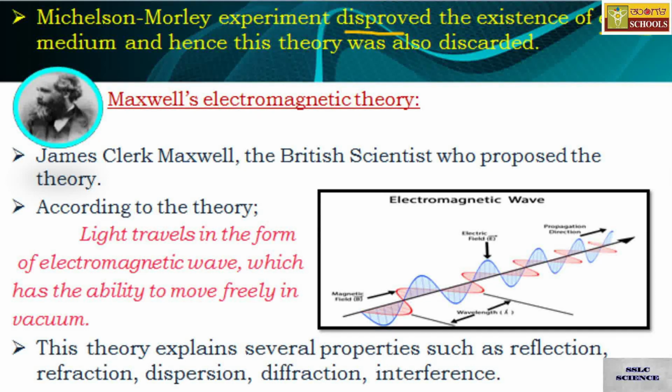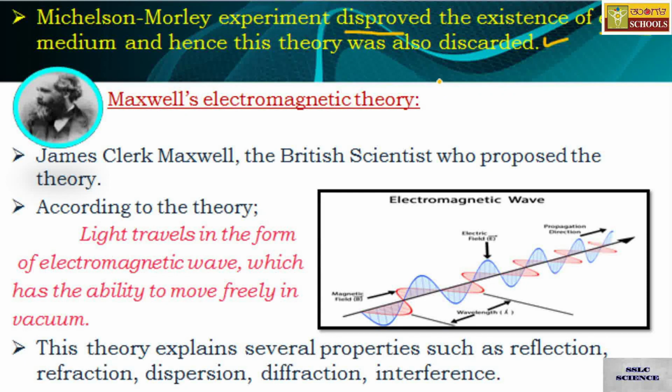Since the existence of ether wasn't there, this theory was discarded, even though it successfully explains reflection, refraction, dispersion, diffraction and interference.